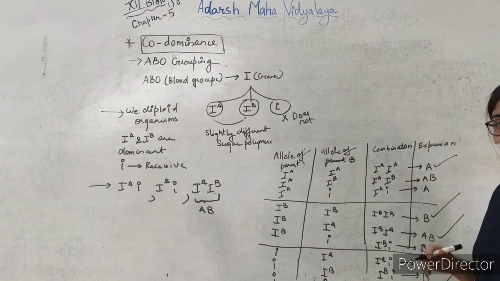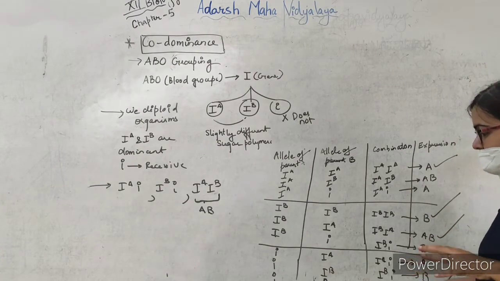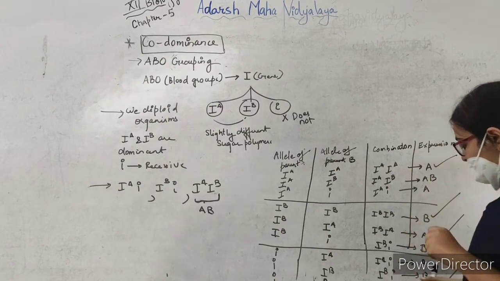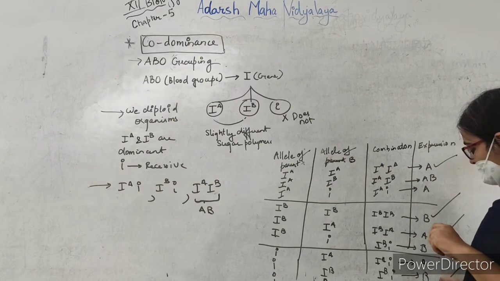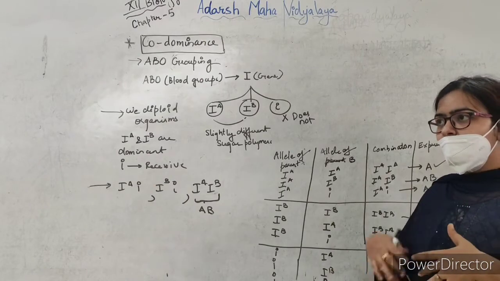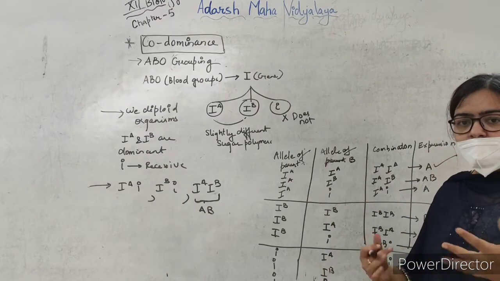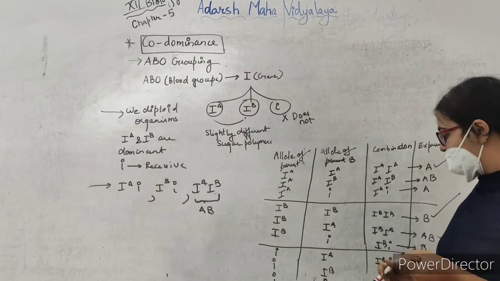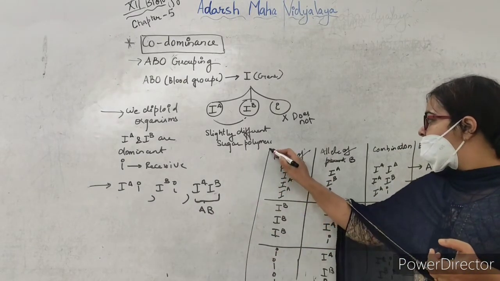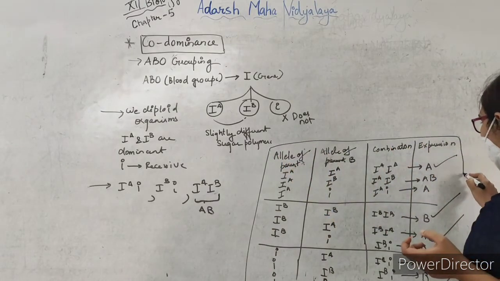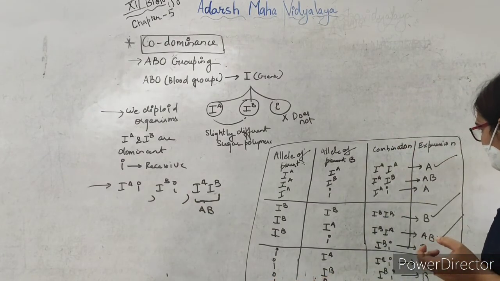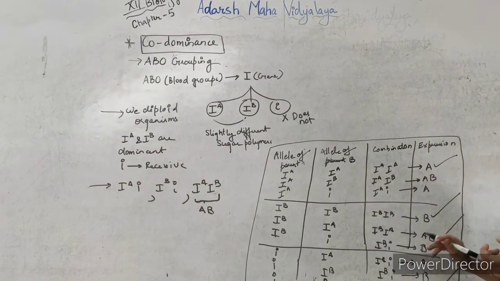O will be the recessive characteristic, where you will see that there is no expression of any sugar on the RBC. That's why O is called the universal donor, because it doesn't have any antigen which will go into the bloodstream of another person and cause an immune reaction. So these are the possible genotypes and their expression, and the blood groups we finally get are A, B, AB and O.